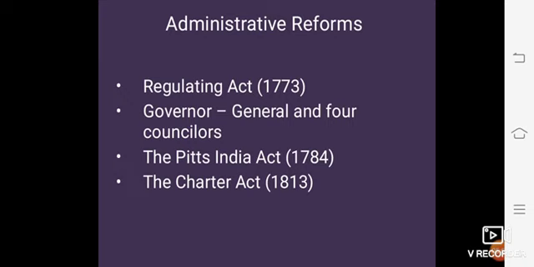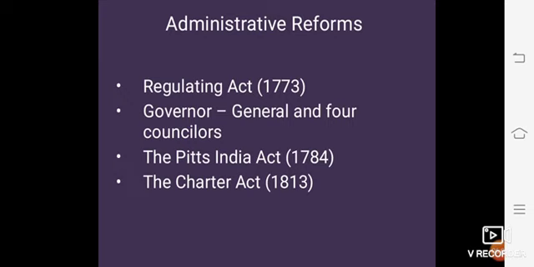Second, the Pitt's India Act. The Pitt's India Act of 1784 further deepened the British government's control over the company, and the Board of Control was established to supervise its working.